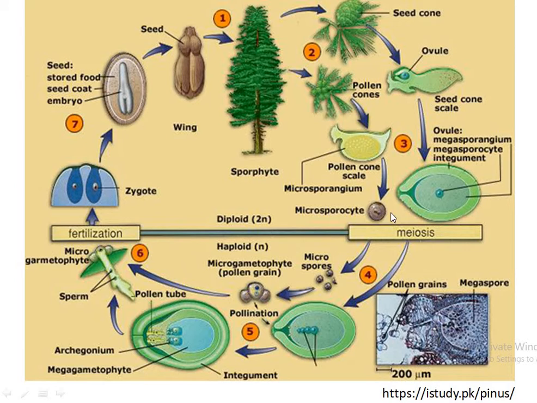Pollen sacs produce pollen, and the ovule produces megaspore after meiosis. After pollination, the archegonia have the egg, then fertilization, and after fertilization the zygote is formed in the archegonia, then the seeds are produced. This is the part of the life cycle.